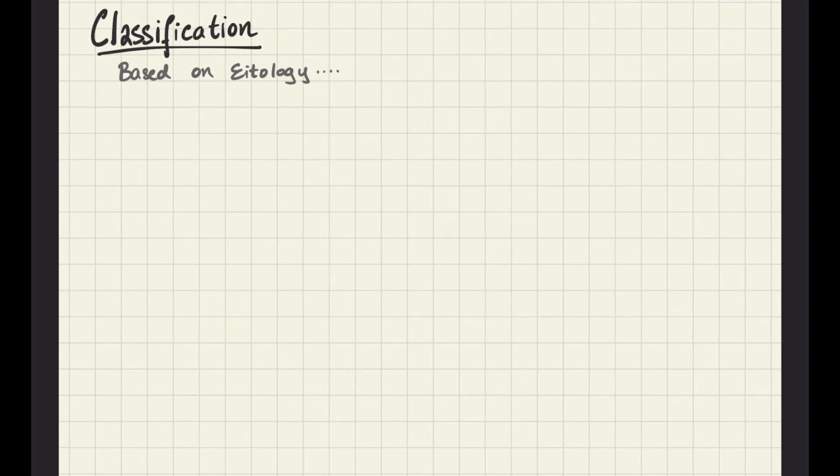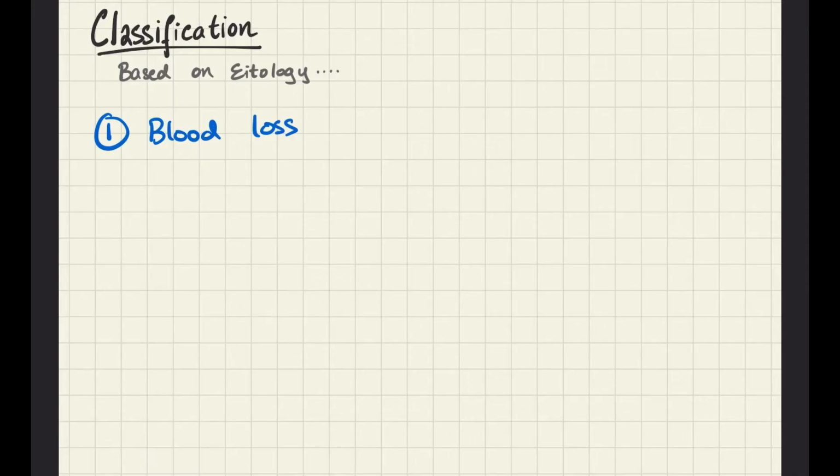So now we'll jump straight into the classification of anemia, and this is on the basis of etiology. Etiology means cause. What is the cause? Why is this person anemic? So number one cause of anemia could be due to blood loss.